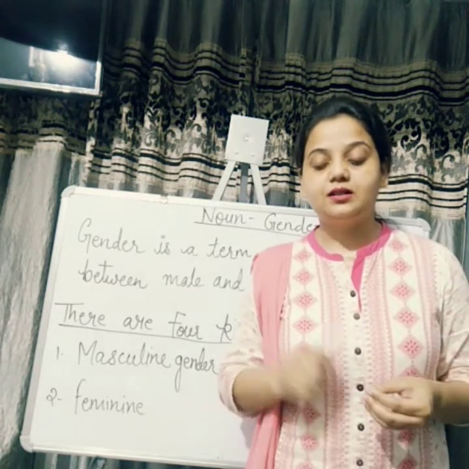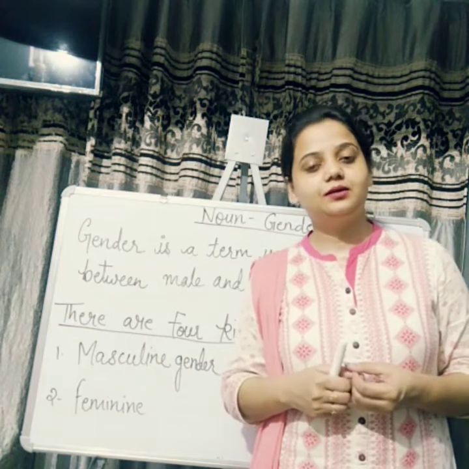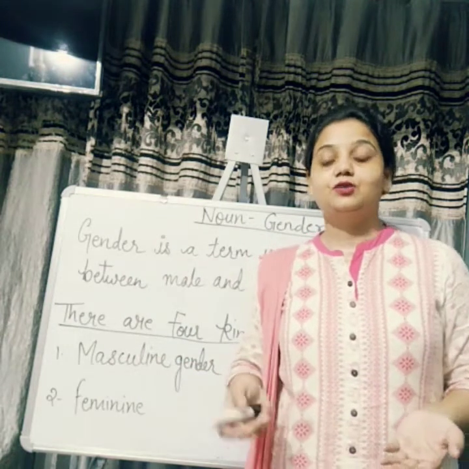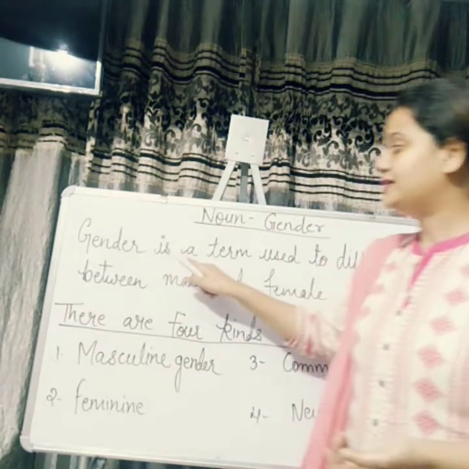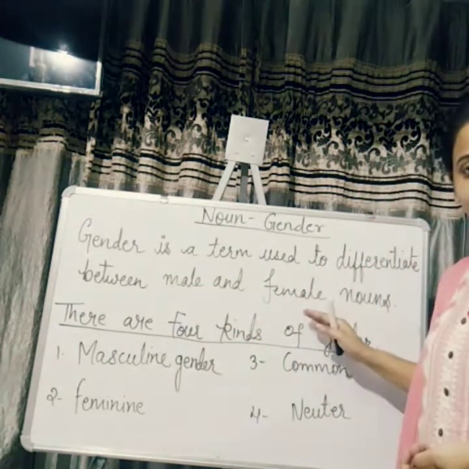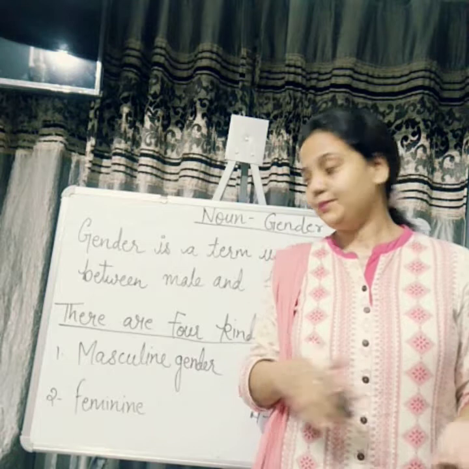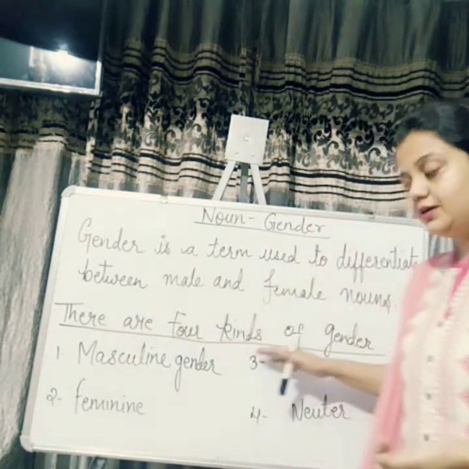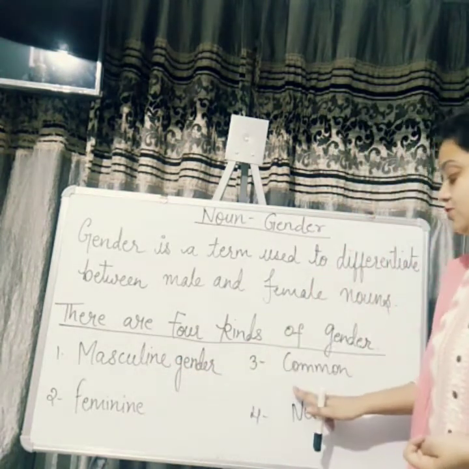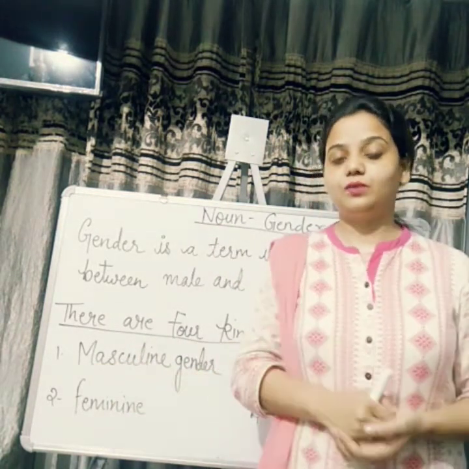So children, when I said noun is a name of a person, a person can be either male or female, right? वो मेल भी सकता है, फीमेल भी सकता है. So what gender says is that gender is a term used to differentiate between male and female. So gender tells us whether the noun is male or female. Okay, so there are four kinds of gender. First is masculine gender, second is feminine gender, third common, and fourth neuter. So we will do all four genders one by one.